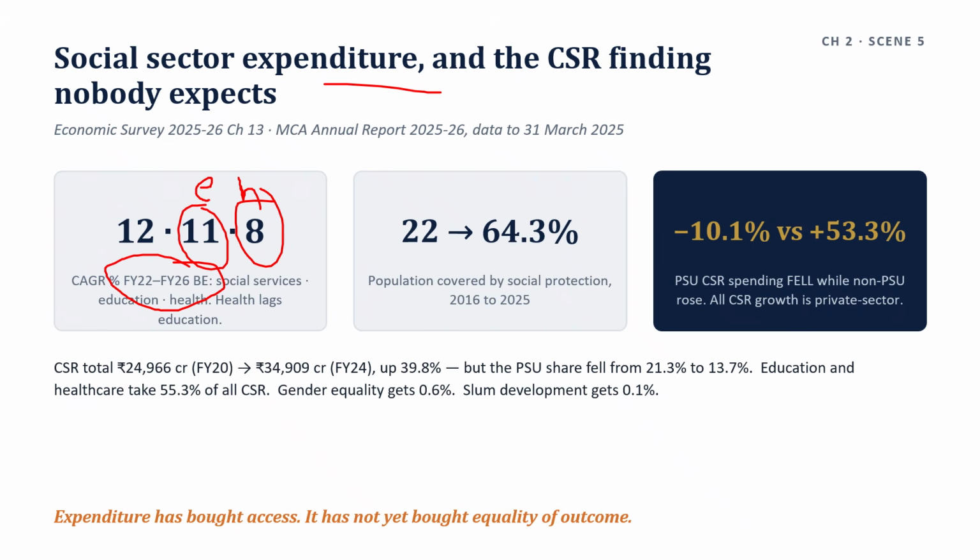So now the outcome indicators from the SDG National Indicator Framework Progress Report 2025. Population covered by social protection systems: 22% in 2016, 64.3% in 2025. From 2016 to 2025, increasing.